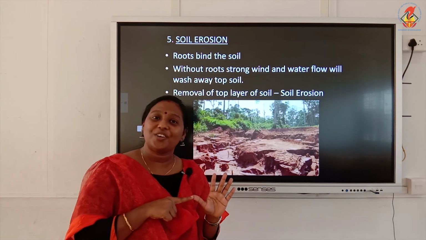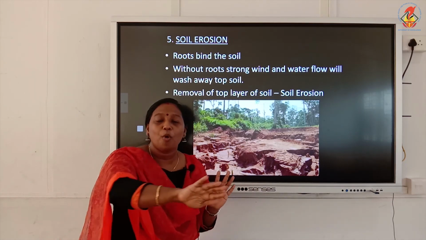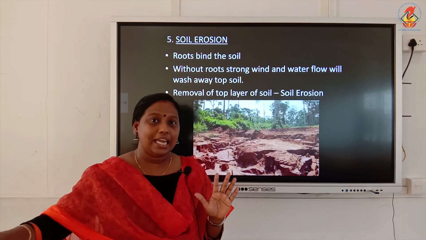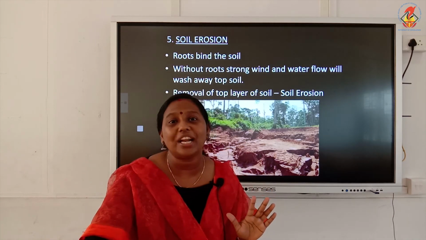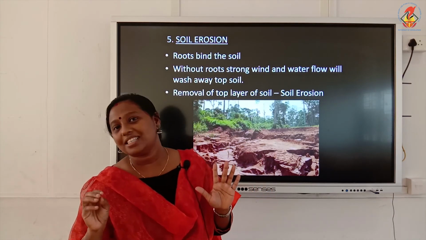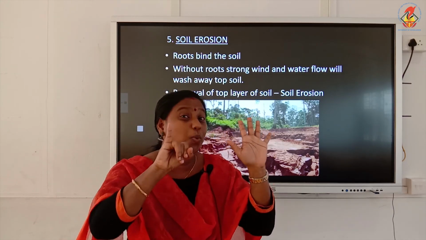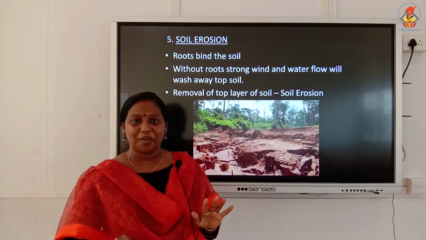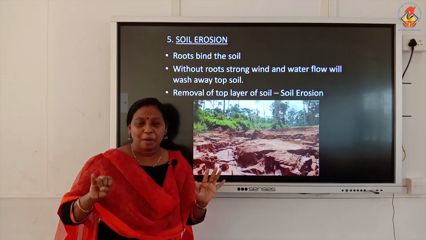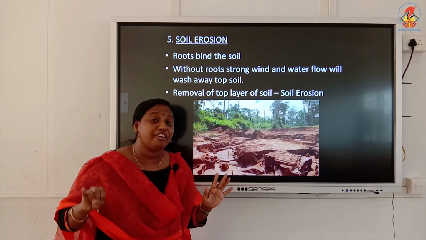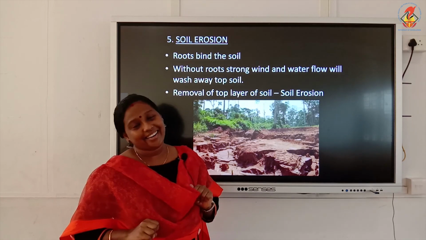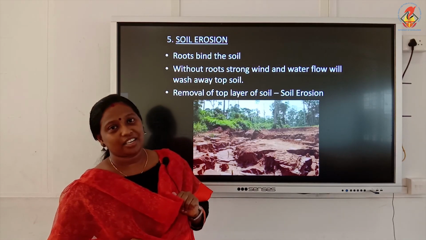What is soil erosion? The removal of the topmost layer of soil, either by strong wind or heavy water current, is called soil erosion. And due to soil erosion, what was the sixth one? Desertification will occur. What is desertification? The process of conversion of a fertile land into a desert is called desertification.